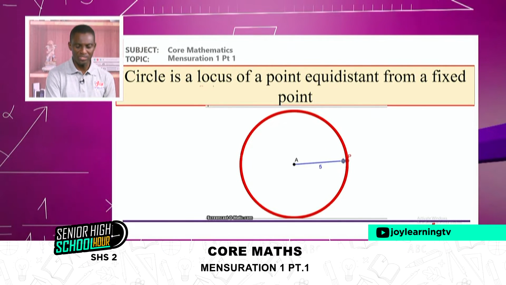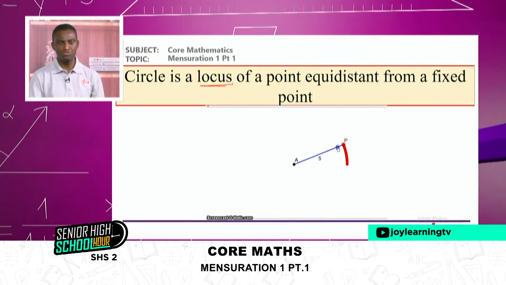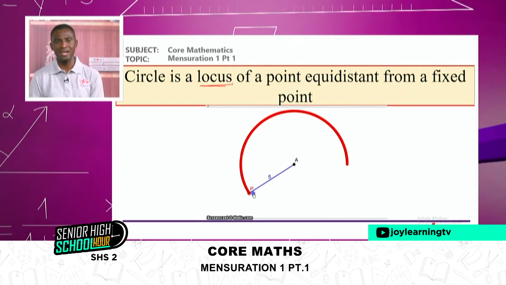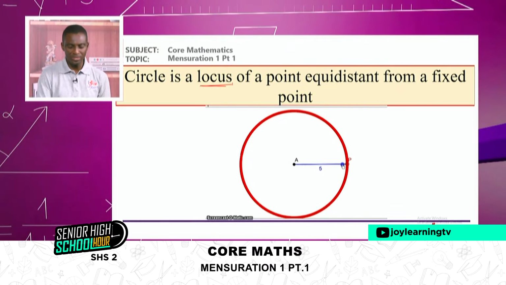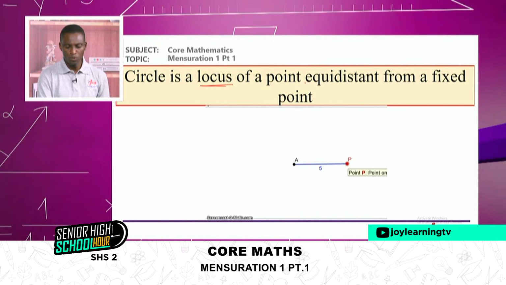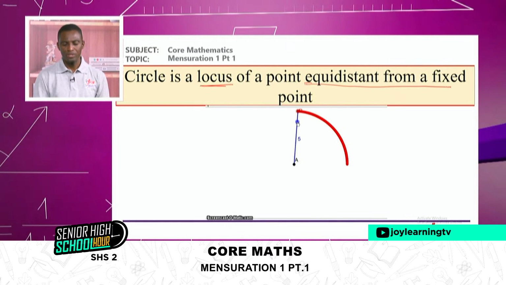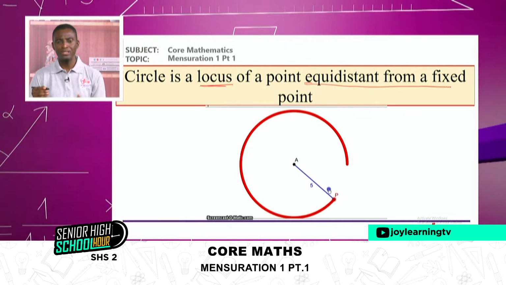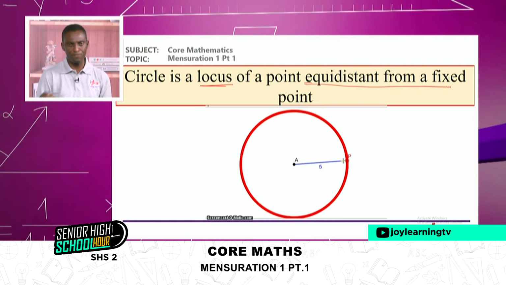And now the word locus here simply means a path that we trace, or a path a point traces as it obeys certain conditions. And the condition I'm giving this one is it must move from a fixed point equidistant. It must be equidistant from a fixed point. That means the path that is being traced must have equal distance from a fixed point.